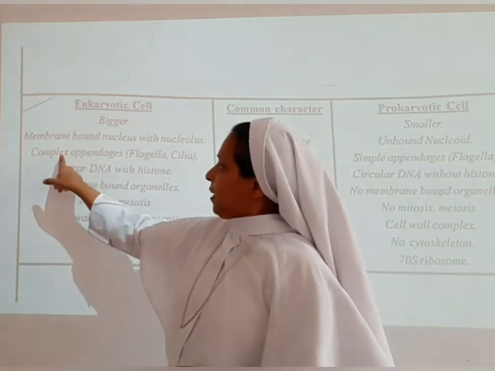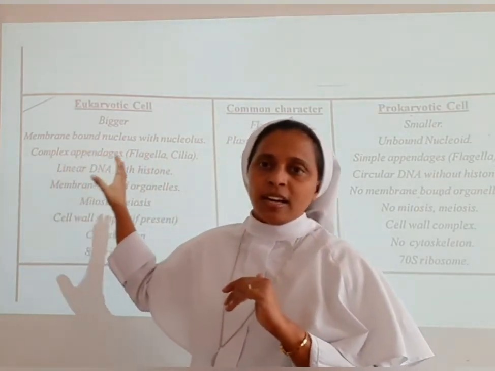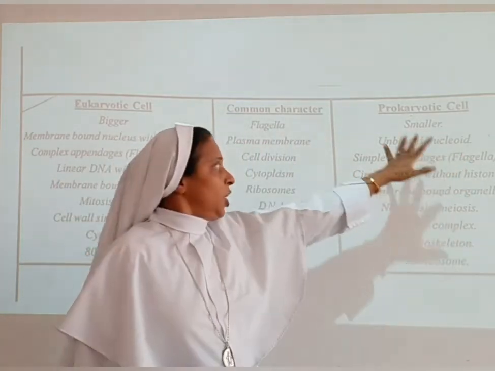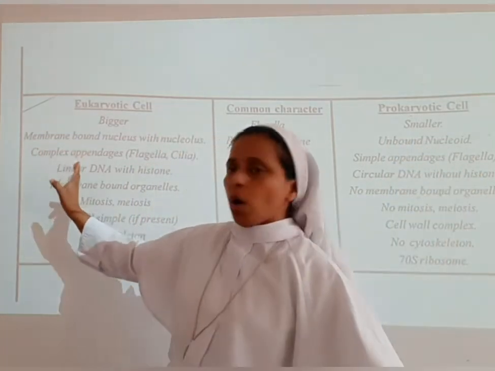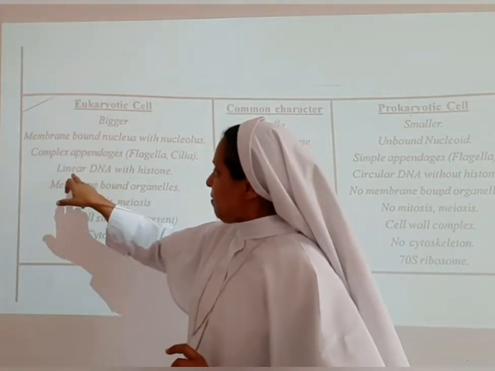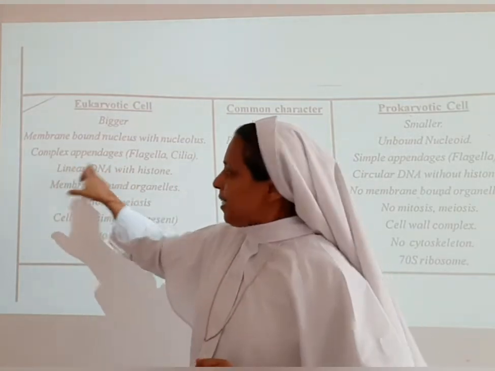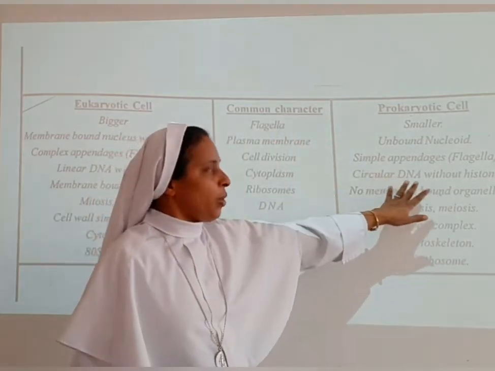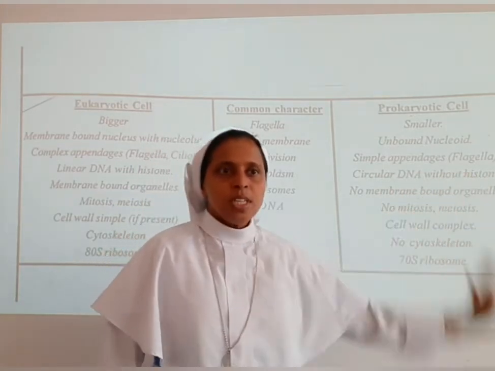The eukaryotic cell has complex appendages such as flagella and cilia. In the prokaryotic cell there are simple appendages. What are they? Flagella. While the eukaryotic cell has complex appendages, flagella and cilia. The eukaryotic cell has linear DNA with histone, while the prokaryotic cell has circular DNA without histone.